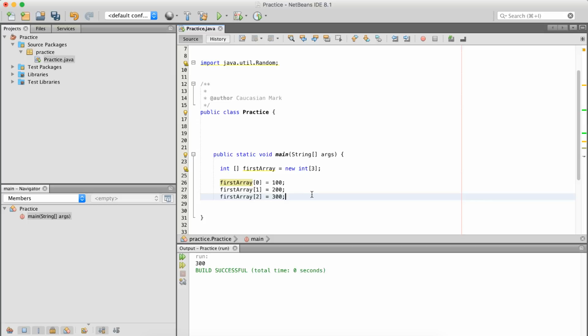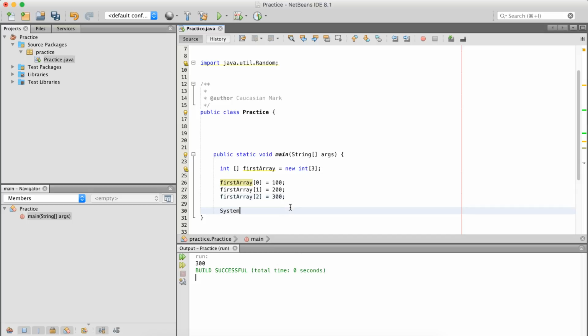If I put another one here, say I did a first array 3 down here, that'd be 4 values, and the compiler will be really pissed at us and say, hey, you're out of bounds. It's kind of like if you jam too many Rubbermaid or Tupperware containers in your cabinet and you can't close it, and then they all fly out, and then before you know it, you're on an infomercial. It's like that. So we're going to do it both ways. I'm going to show you the error in a minute, but let's see how this works.